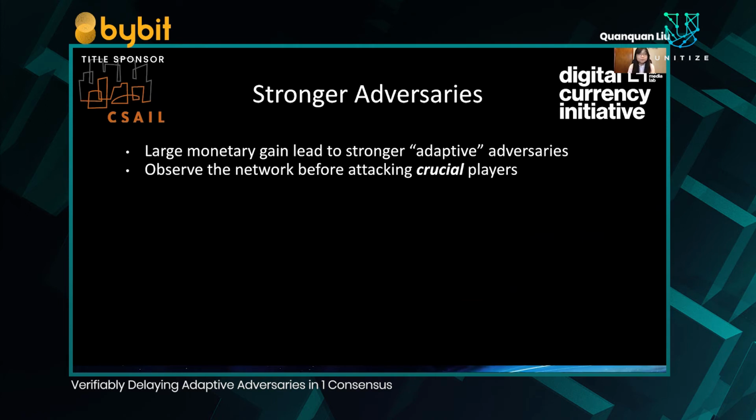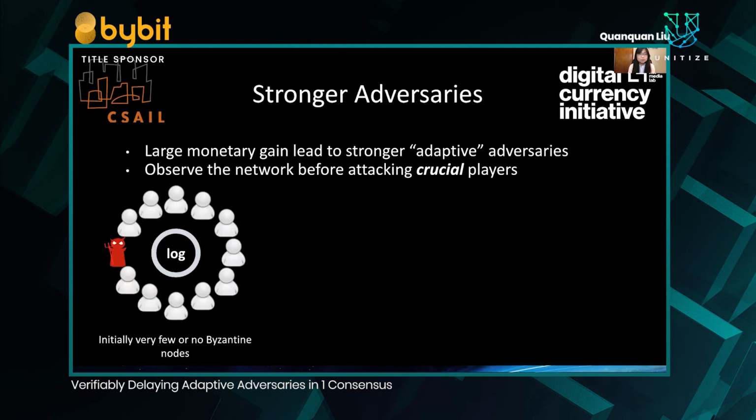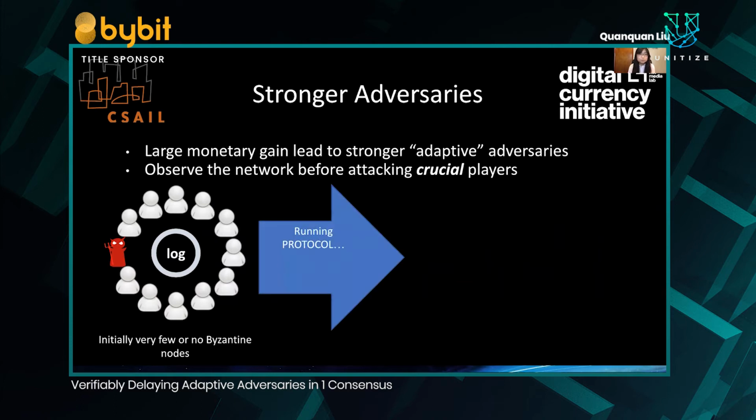They first observe the network before attacking the crucial players. Initially, there are very few or no Byzantine nodes. Then the protocol is run. Suppose the protocol elects a leader. Then the leader sends a message. By the time the leader sends a message, the adversary would have known that the highlighted player is the leader. So after the leader sends the first message, the adversary pulls together all his resources to mount an attack against